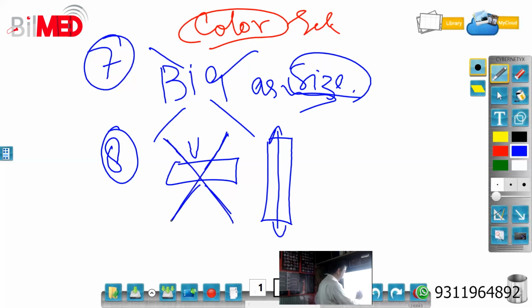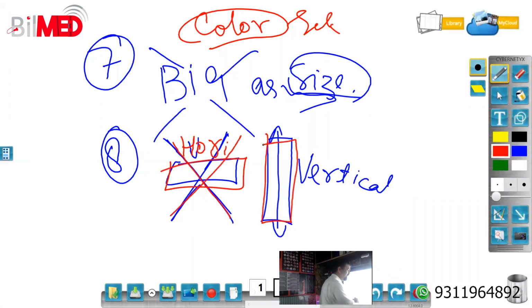Sorry, it should be vertical, not horizontal, like a standing vertical box. So put it more vertically. So this is from the color box.